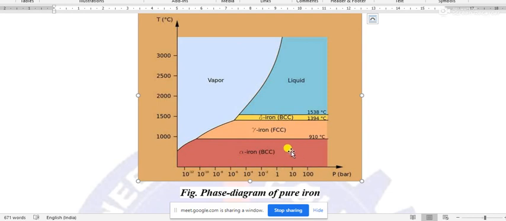Now I have already discussed that up to a temperature of 910 or 912 degrees Celsius, one form is there, that is alpha. After that, the gamma form is there up to 1394 degrees Celsius, and after 1394 to 1538 degrees Celsius, there will be delta iron. And after that, the iron will melt and you may get it in the form of liquid.